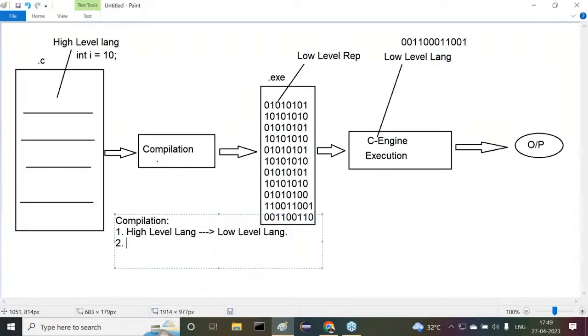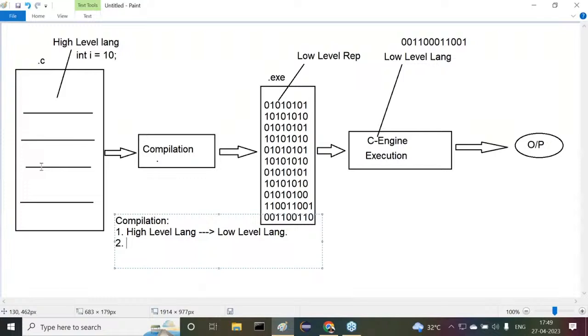Now tell me, who has written that program? Programmer, developer. Am I right or not? A human being only. A human being may make a number of mistakes while writing the program. Definitely, it's a minimum fundamental right for a human being to commit mistakes. Having mistakes in our program is not a crime, not a wrong thing. It's a common thing for everybody.